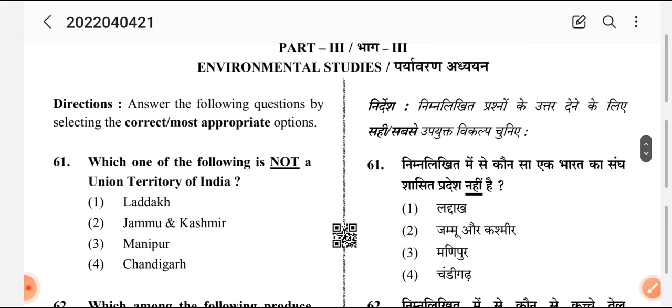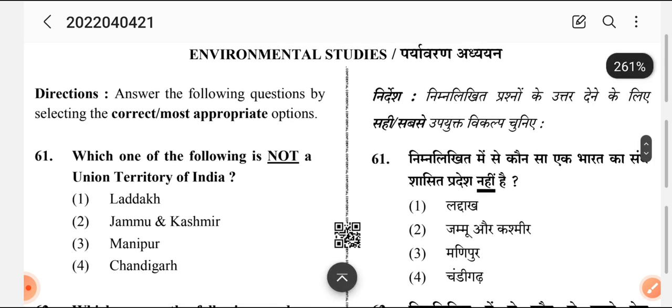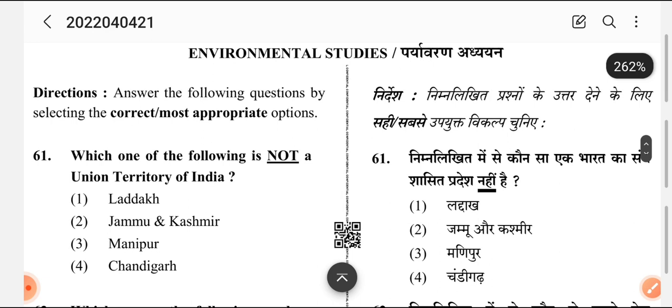So this is the CTET paper. It can be used for all the test exams, any state exams also, because NCERT is the standard book prescribed. Now coming to question number 1.